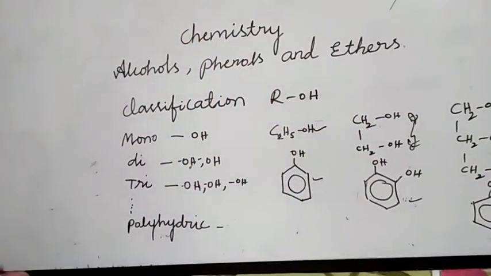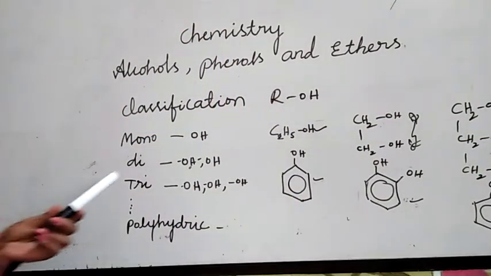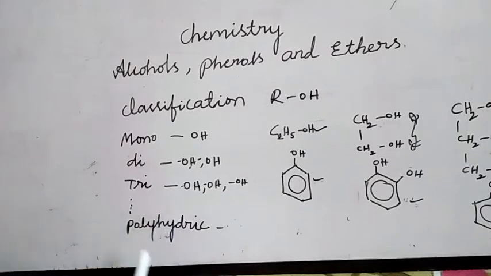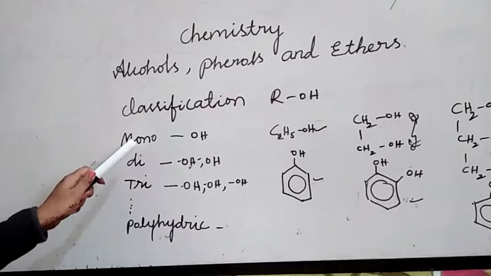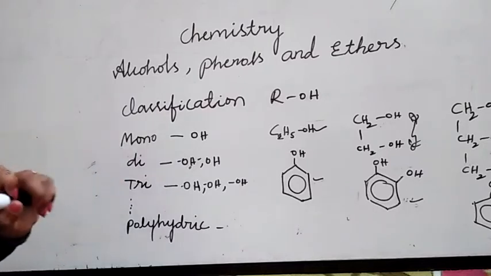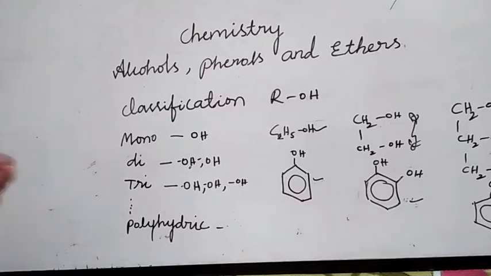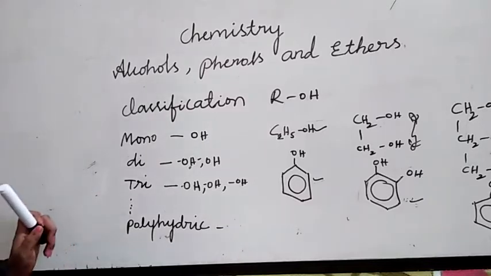So this is how we classify based on the number of hydroxyl groups present in a compound. Monohydric alcohols may be further classified according to the hybridization of the carbon atom to which the hydroxyl group is attached.